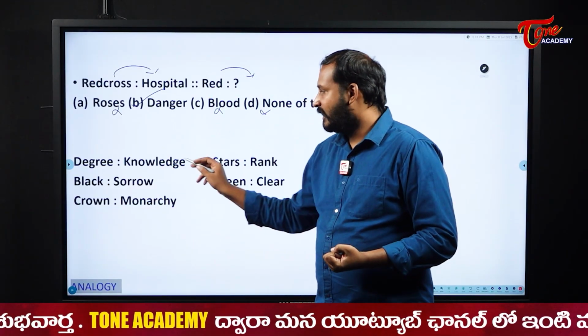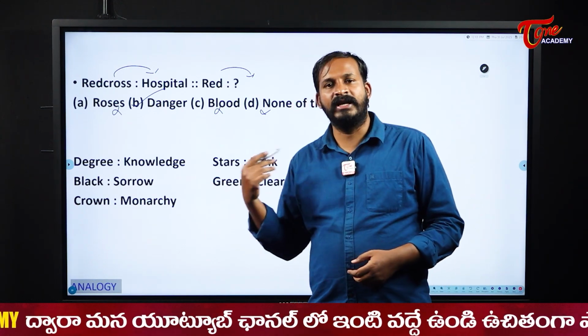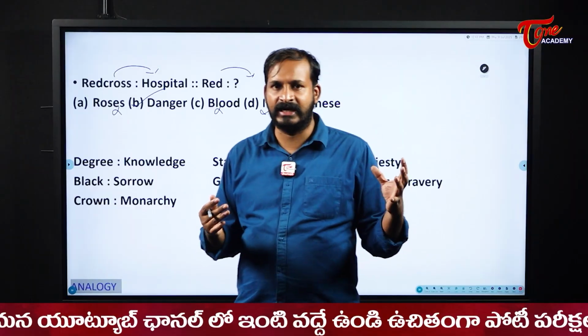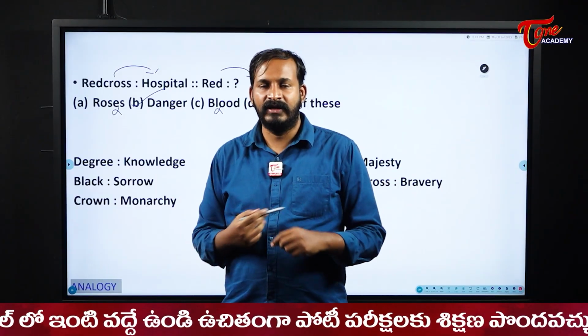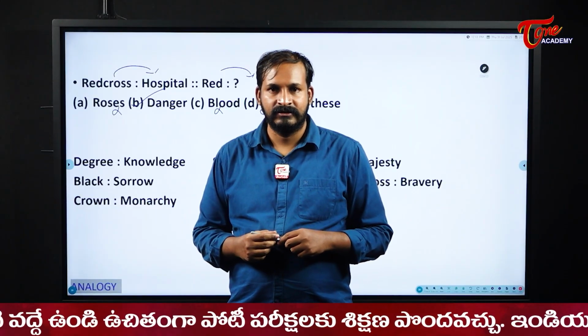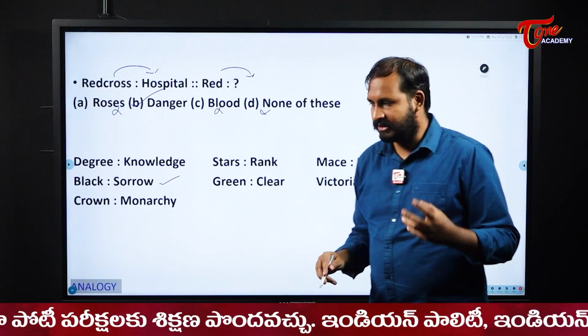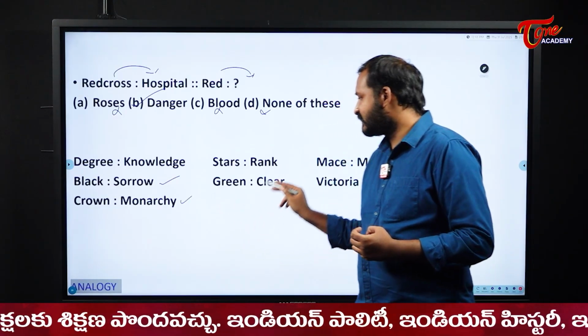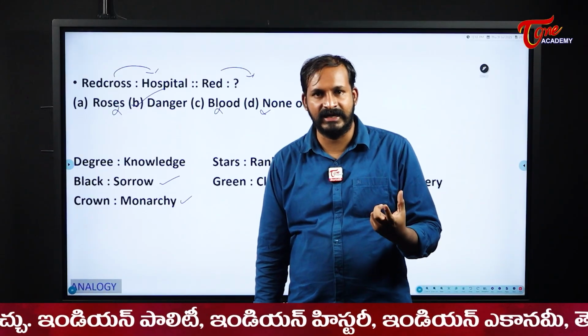Now see here, degree, knowledge, black, sorrow. When anyone passes away during a cricket match or any international match, we can see that they wear black bands, right? So usually black indicates sorrow or mourning. Crown, monarchy. Stars, rank. Based on the stars, the rank will be decided, right?